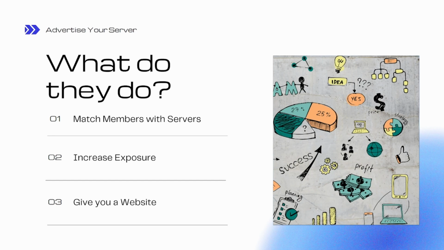What they also do is put you on the map. Google, Bing, DuckDuckGo, those major search engines, index from these sites. So if you search for CS:GO Discord server, a whole range of listings will come up from those listing sites to different CS:GO Discord servers. Users don't have to directly go to these listing sites. They can just search in Google, find the server they're looking for, boom, they're in. So it increases your exposure and allows more members to find you.